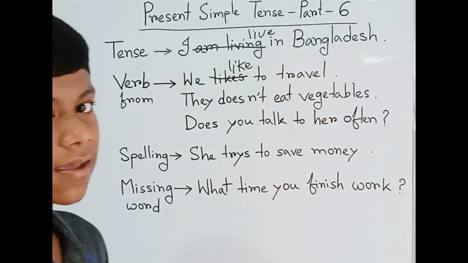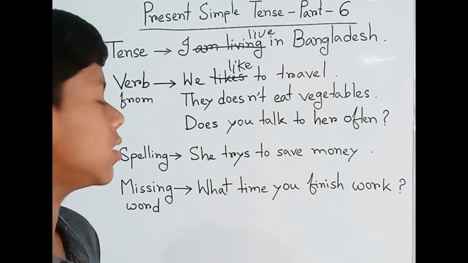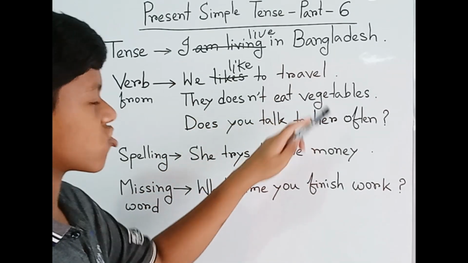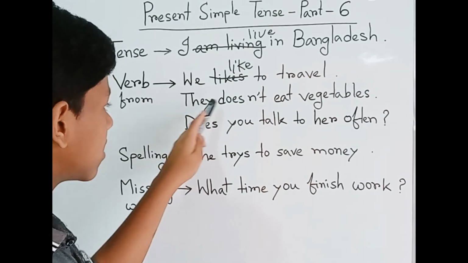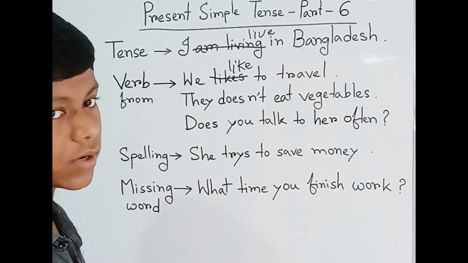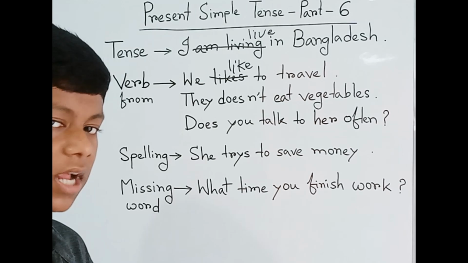Okay, let's have another look. Here we can see, they doesn't eat vegetables. So is this correct? No, this sentence isn't correct.